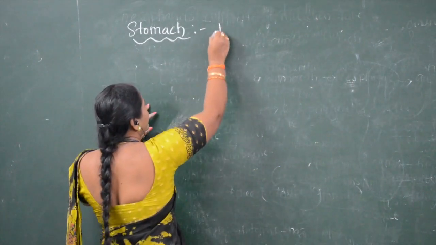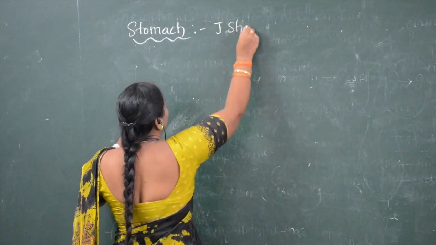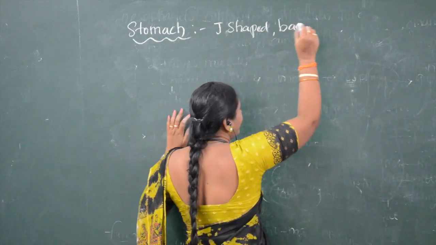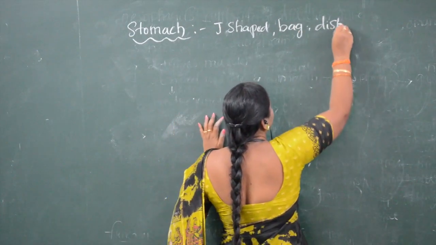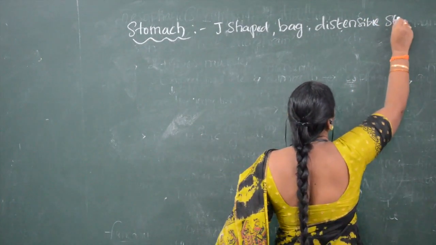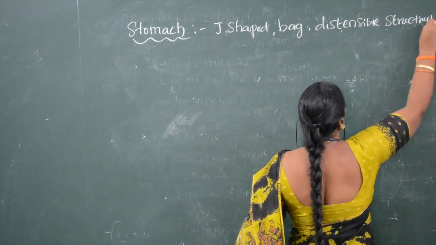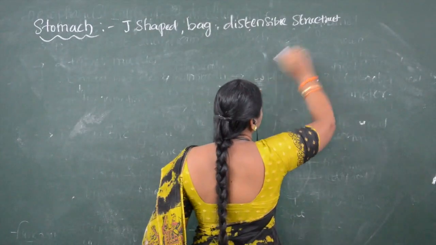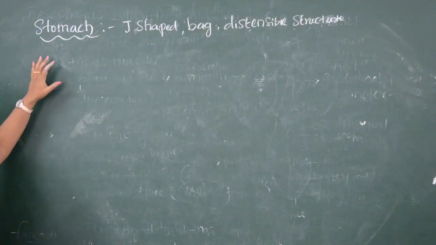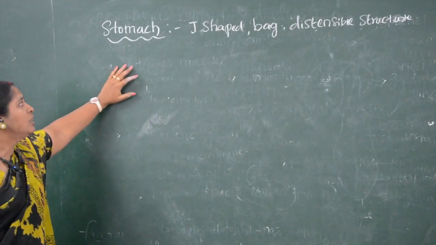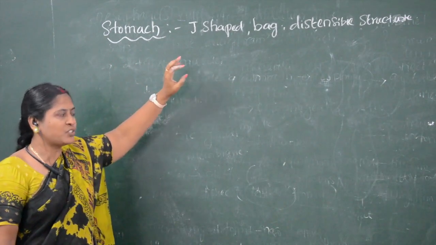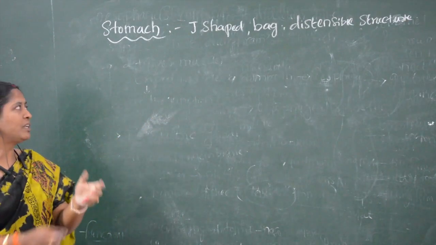Stomach is a J-shaped, bag-like, distensible sac-like structure.